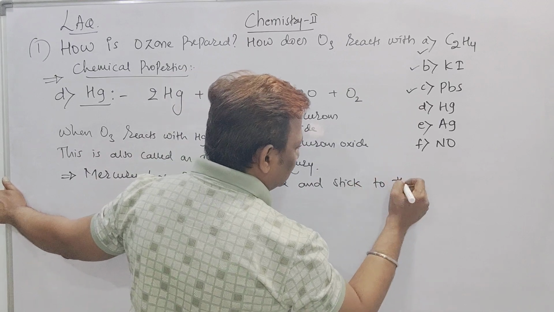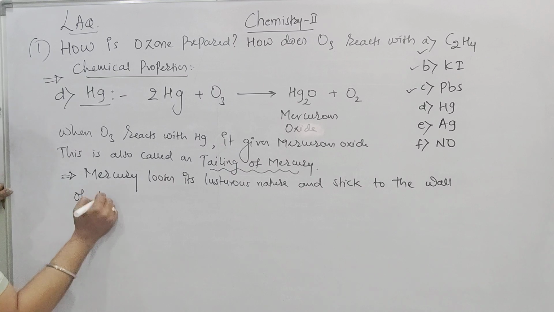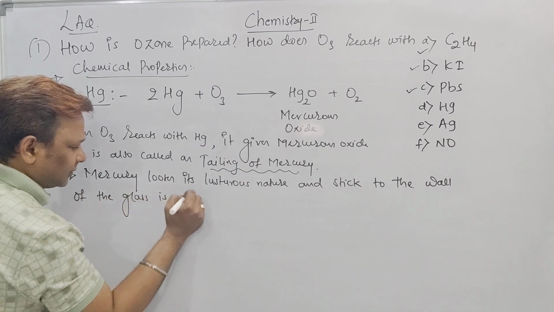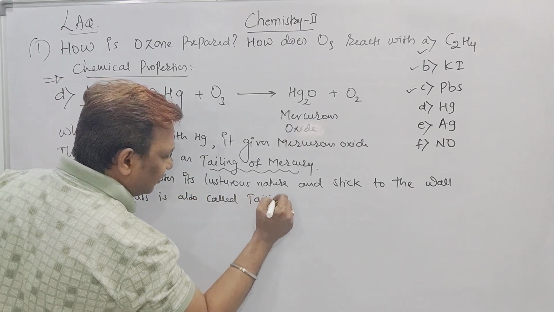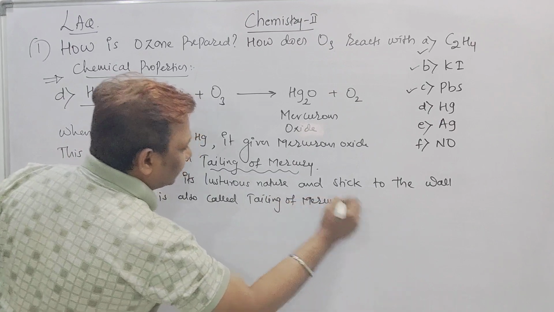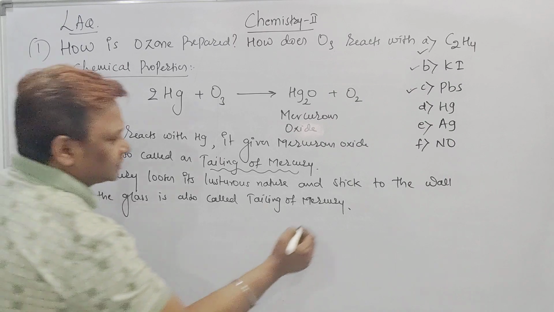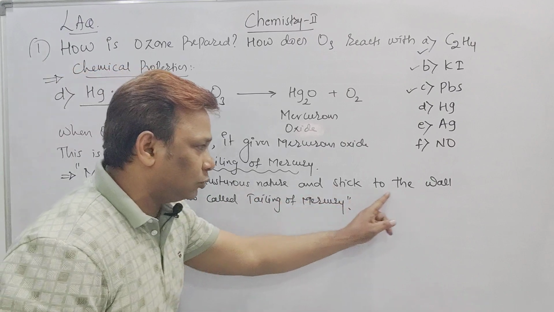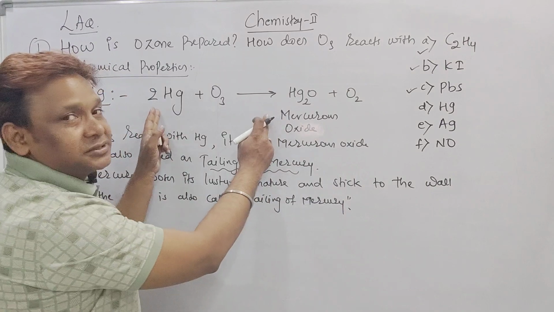Sticking to the wall of the glass is also called tailing of mercury. If they are asking for 2 marks, what is the tailing of mercury? You can write this directly: mercury loses its lustrous nature and sticks to the wall of the glass, which is called tailing of mercury, and then you write down this reaction.